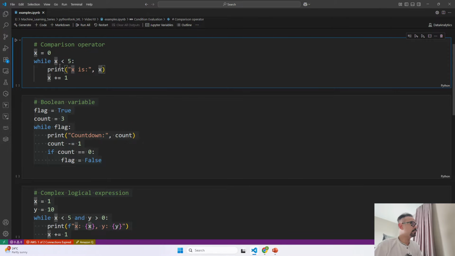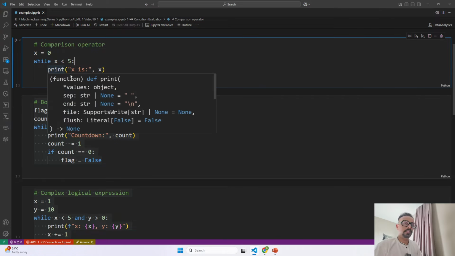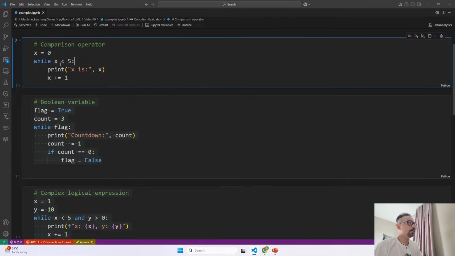What is the value of x once you come inside the loop? We started with the value of x is equal to 0. Now the condition is true, that's why it came inside, and it is looping over here, and every time I am doing an increment, that is x plus 1. So every time it iterates through the loop, it keeps adding the plus 1 increment to the value of x.